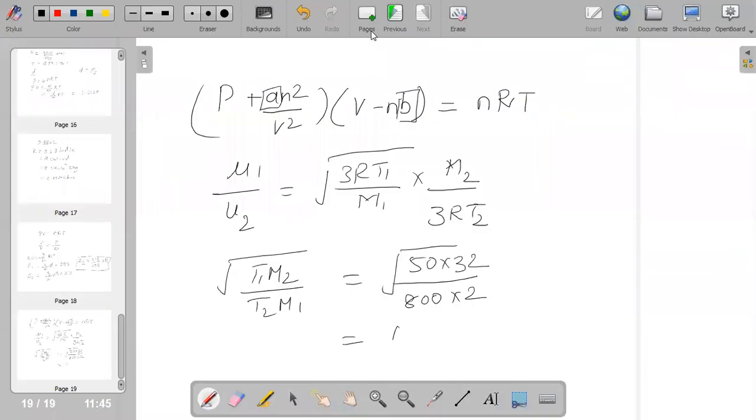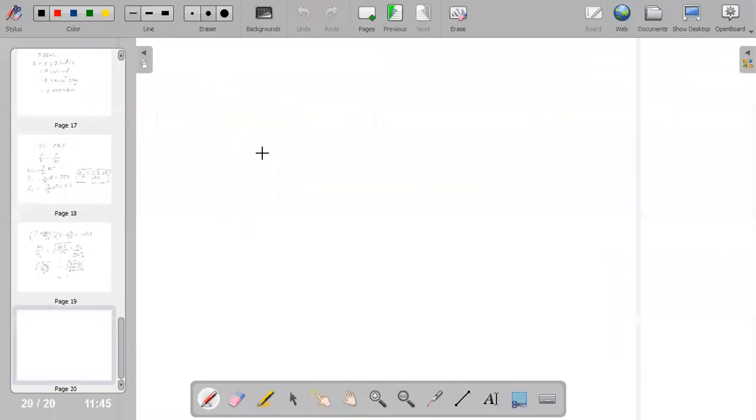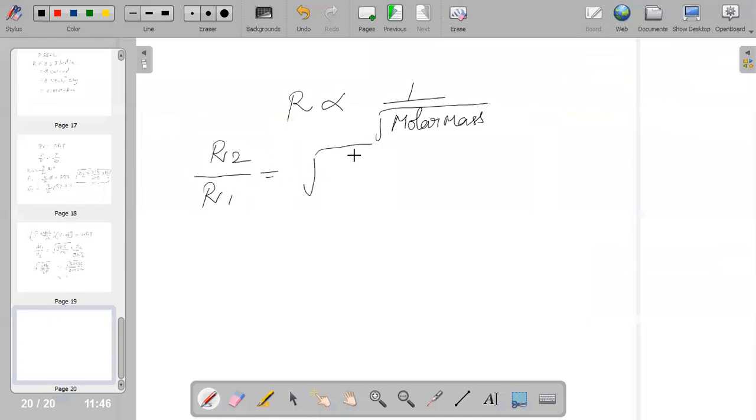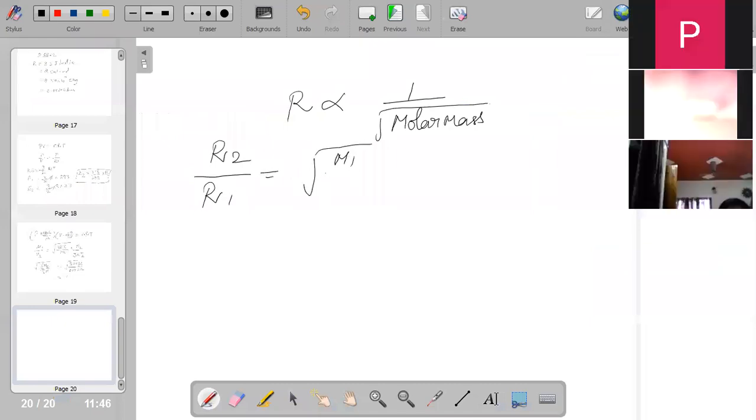It says that the rate of diffusion is directly proportional to 1 by root of molar mass. Here they have asked us to calculate the ratio, so let us consider R2 by R1, which should become root of M1 by M2.